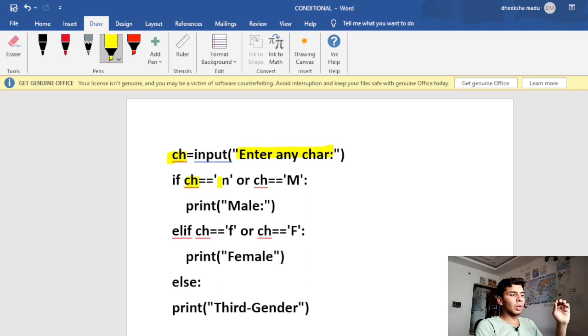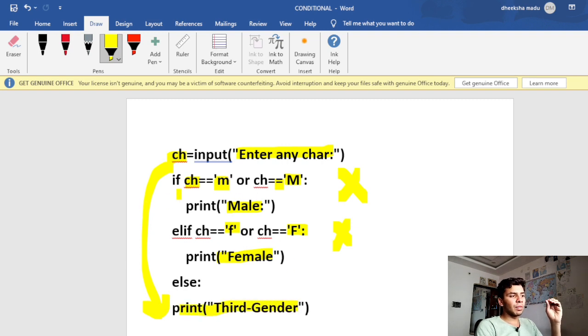If character equals small m or capital M, I'm comparing this with double equal to sign, small m and capital M, then I want my output to print as male. elif, if my character is small f or capital F, I want to print output as female. If both these conditions are false, I want it to print as third gender.